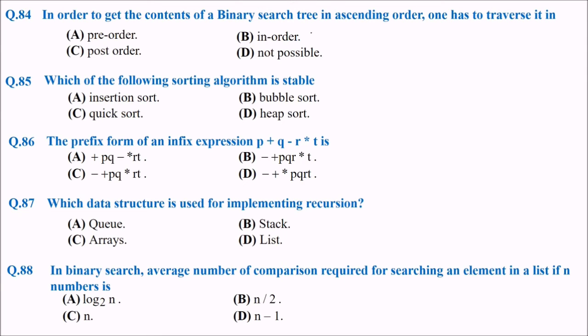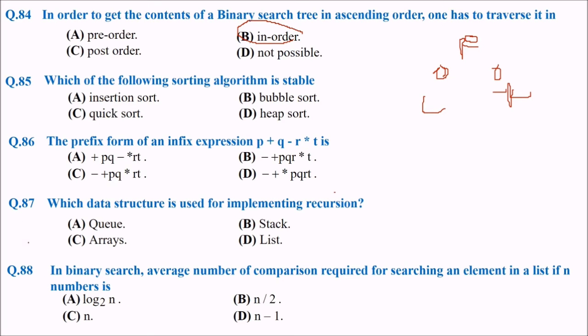It is always a belief that in a binary search tree, if you have elements like these, these are the highest elements. So if you want it in ascending order, the best is to choose the right first, then root, and then the left one. But this is not the case. If you follow properly the recursive definition of a tree traversal, in order will give you the ascending order values.